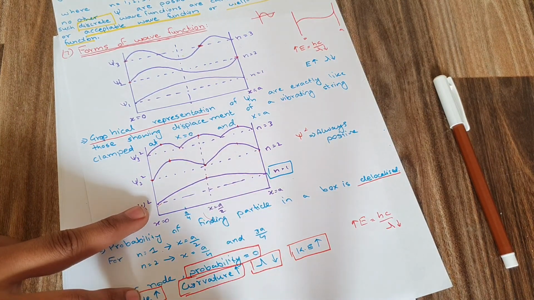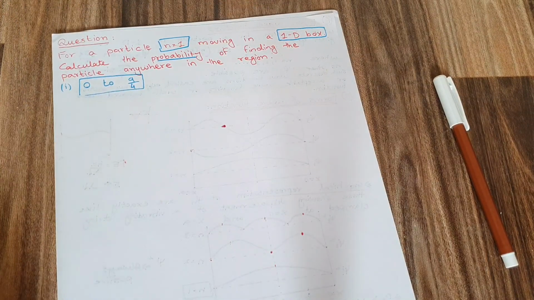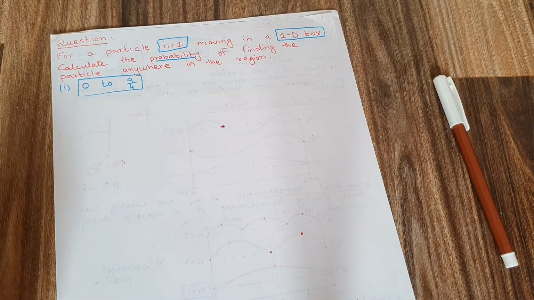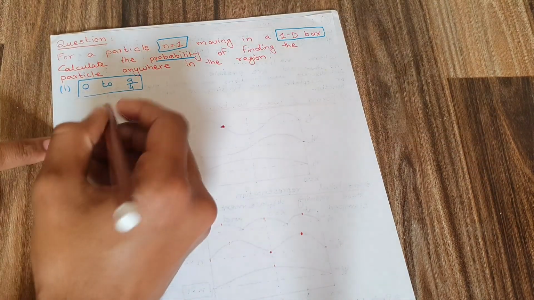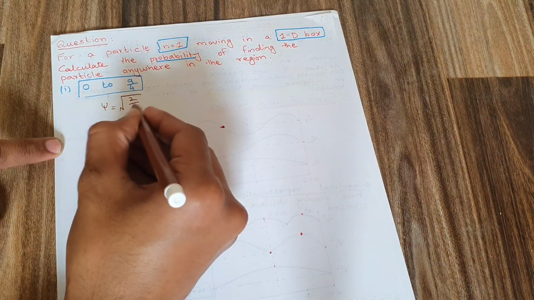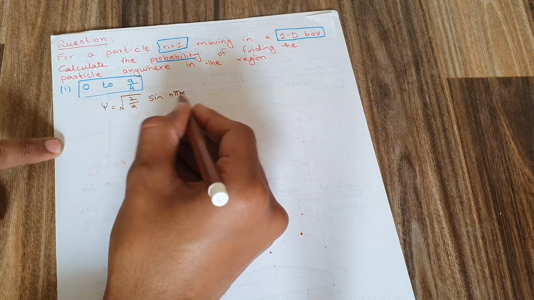First of all, what we are given is that the particle is moving in a one dimensional box. So for a one dimensional box, we have the value of psi equal to under root 2 over a sine n pi x over a.